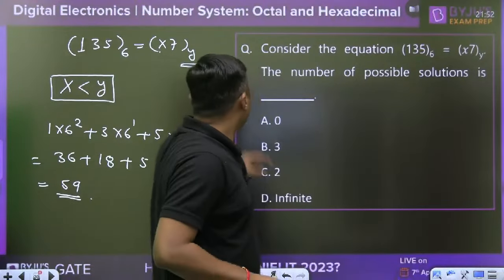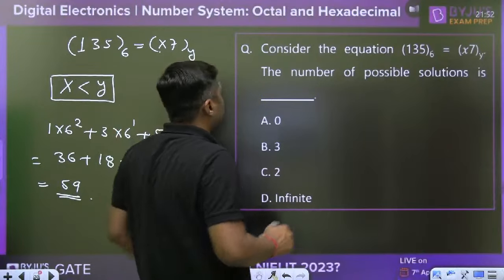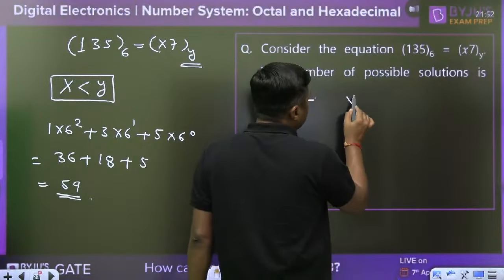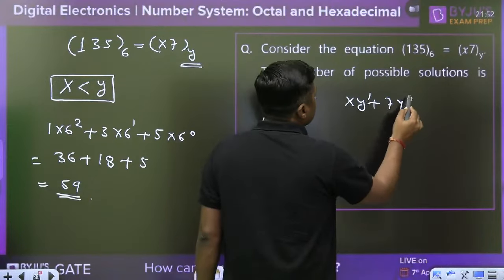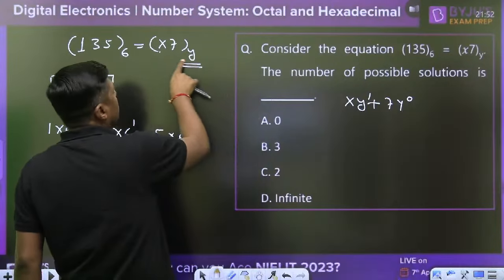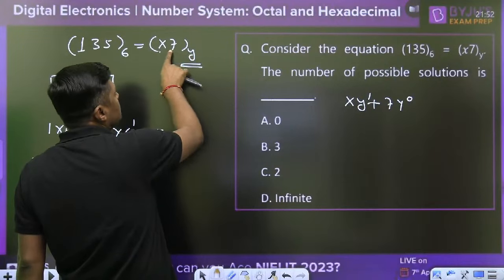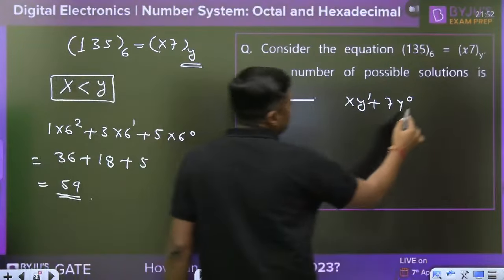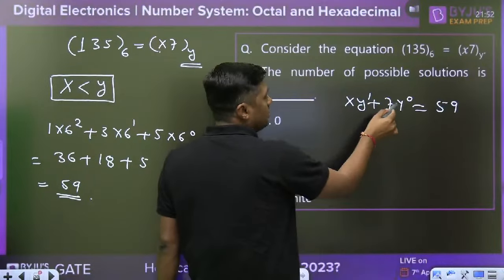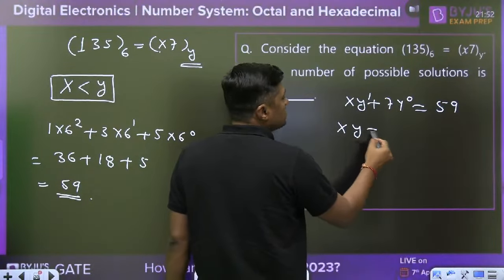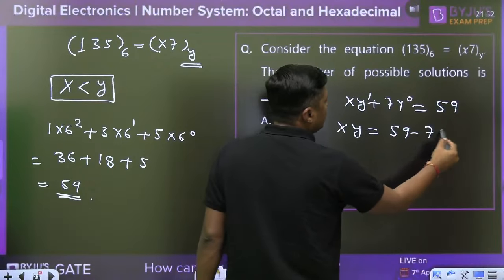Now here, x7y will become xy plus 7 y raised to power 0. Because the base is y, x into y raised to power 1 plus 7 into y raised to power 0 is equal to 59. Then this is equation 1. It will become xy equal to 59 minus 7, that is 52.